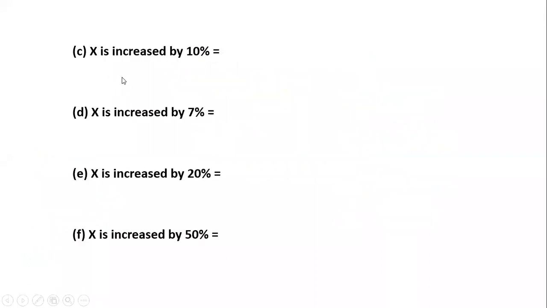Now guys, these formulas, when we see something like this: X is increased by 10%, X is increased by 7%, X is increased by 20%, X is increased by 50%. So how do we actually solve it? Whenever most students see the expression X is increased by 10%, the first reaction they have is to write X plus 10% of X. That's how they try to solve it.